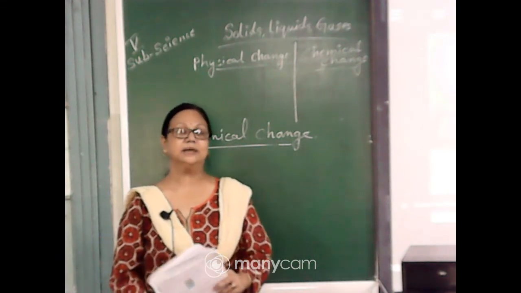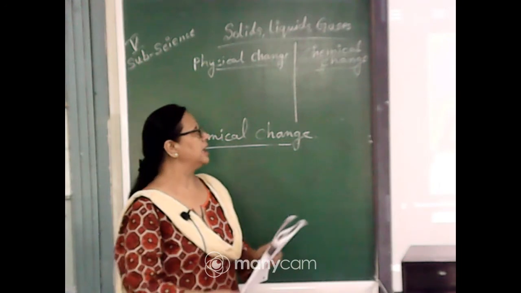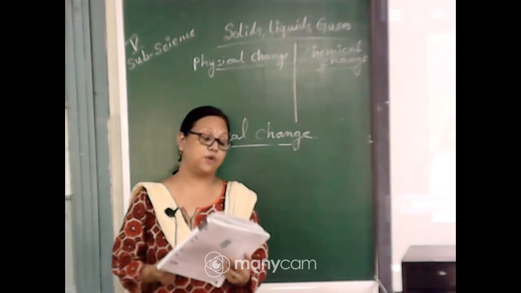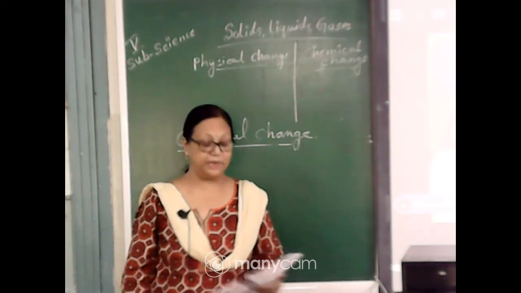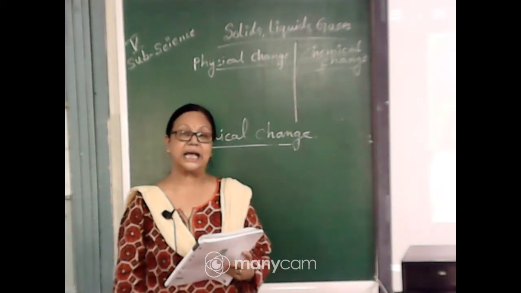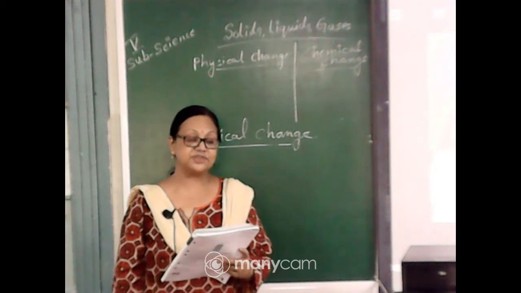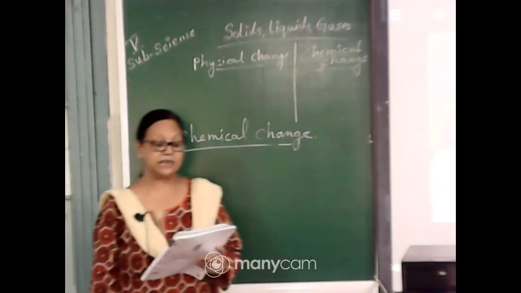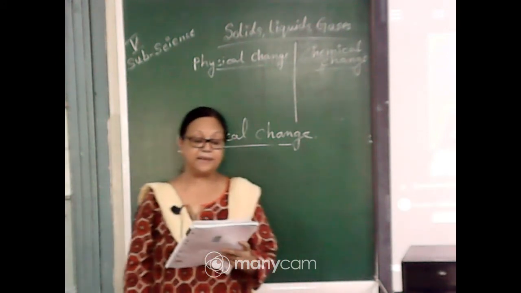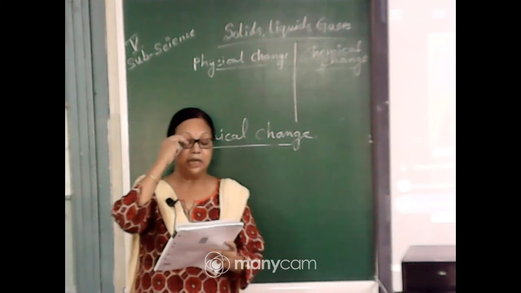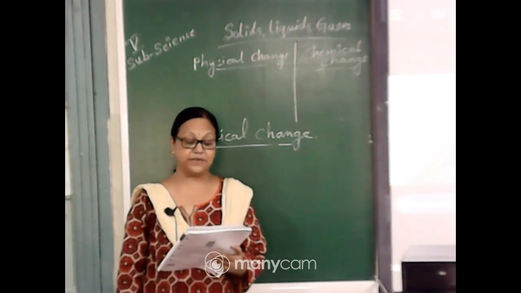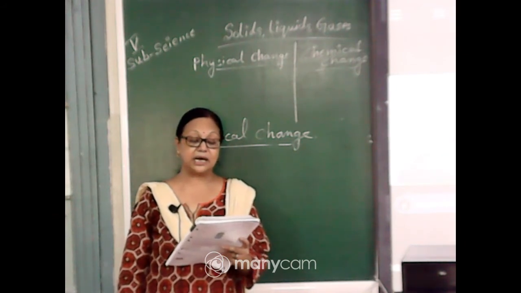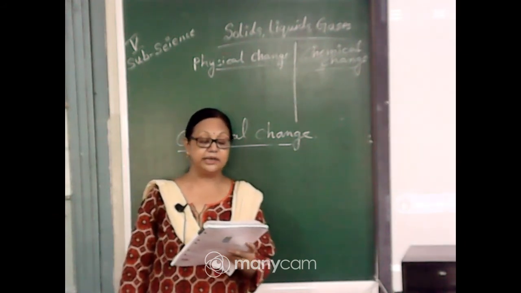So if we see the total quality of the chemical change: when the matter changes altogether to form a new substance, it is called a chemical change. It is a permanent change and generally irreversible. For example, burning of paper. When we burn paper, it changes into completely new substances called ash, and we cannot get the paper back. Other examples of chemical change are making a chapati from wheat flour, curdling of milk, etc.